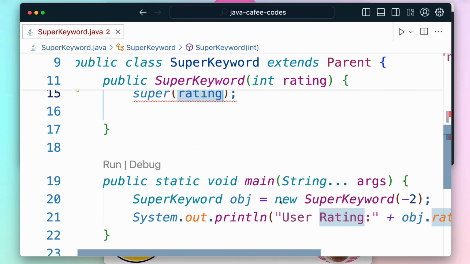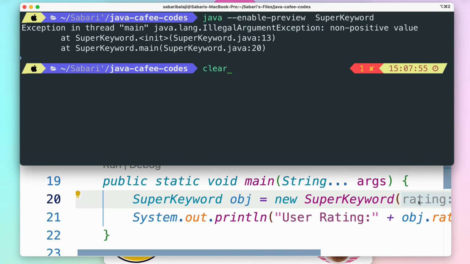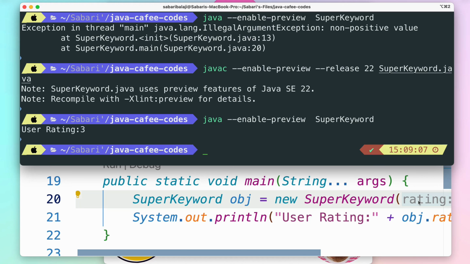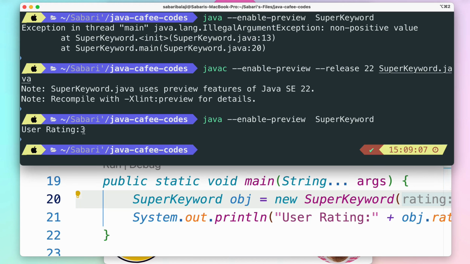So now if we give a more valid value, instead of -2, I'm going to give something like 3 as a rating. Now in this case, I'm going to compile this file again and I'm going to run it. So it's java --enable-preview followed by the class name, and here it's pretty good. User rating 3 is printed.